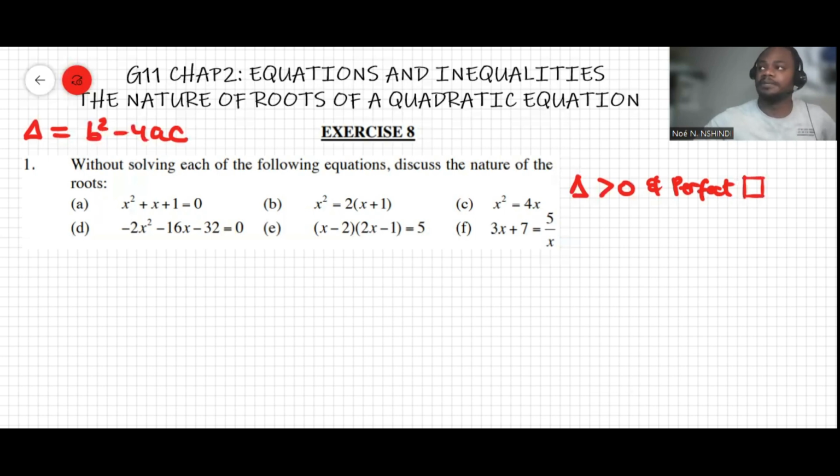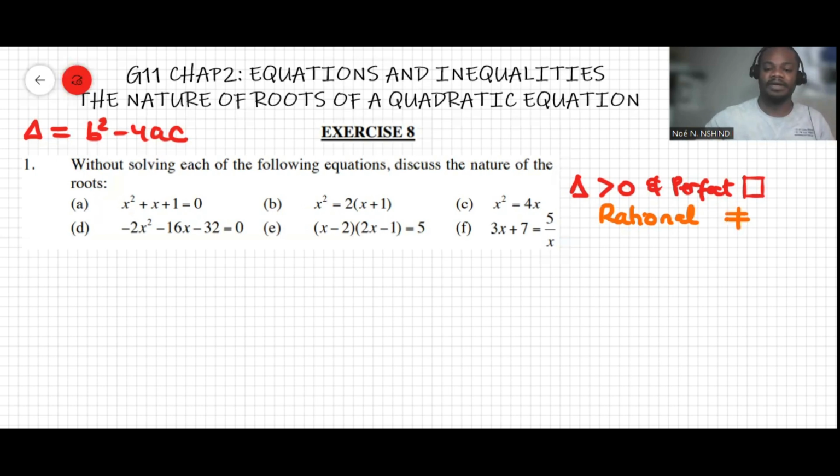then we can say the roots will be rational, and because the maximum number of roots in a quadratic equation we can have is 2, in a situation like this, the roots are rational numbers, and they're unequal. They're unequal and they're rational.